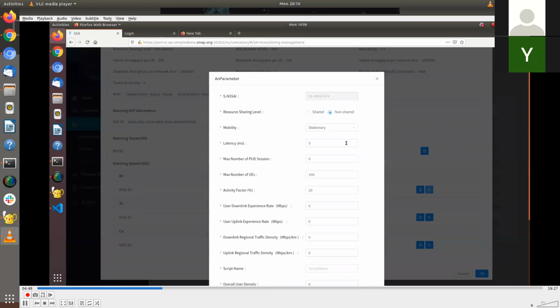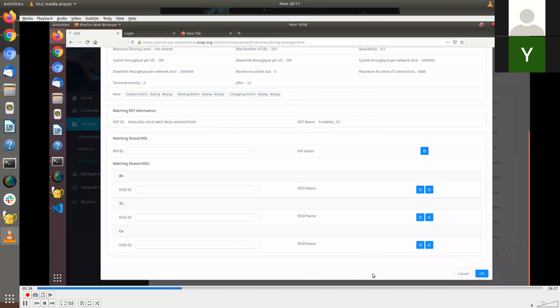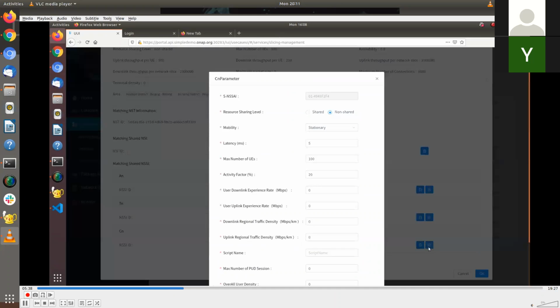So for the given NSSI, we are selecting non-shared, and we are filling in the max number of PDU sessions, and the user uplink and downlink characteristics that we are planning. Then for the regional area where this is going to happen, what traffic we are expecting in terms of Mbps per kilometer. And then we are giving a script name if you want to run any prescripts, and the corresponding endpoint. These endpoints can be your backhaul connectivity, or your mid-haul connectivity information, based on what transport domain you're exercising.